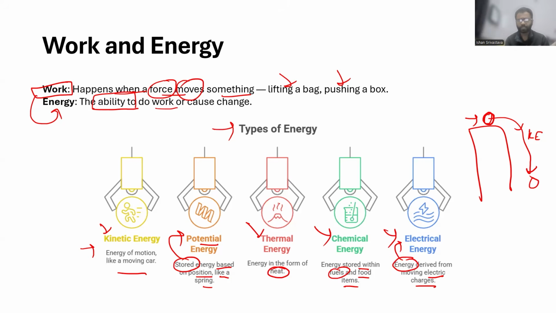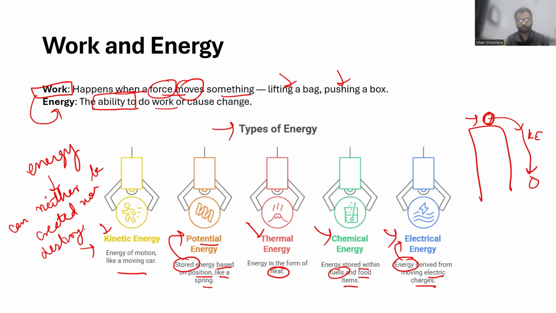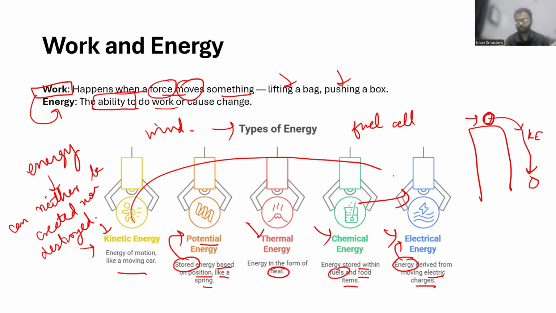One of the things that you should know is that all these types of energy can neither be created nor destroyed. This is the law of conservation of energy. But they could be converted from one form to another. If you have a fuel cell, the question was asked last year on fuel cell, what it is doing is converting chemical energy into electrical energy. Or if you talk about wind energy, wind energy is converting kinetic energy to electrical energy.